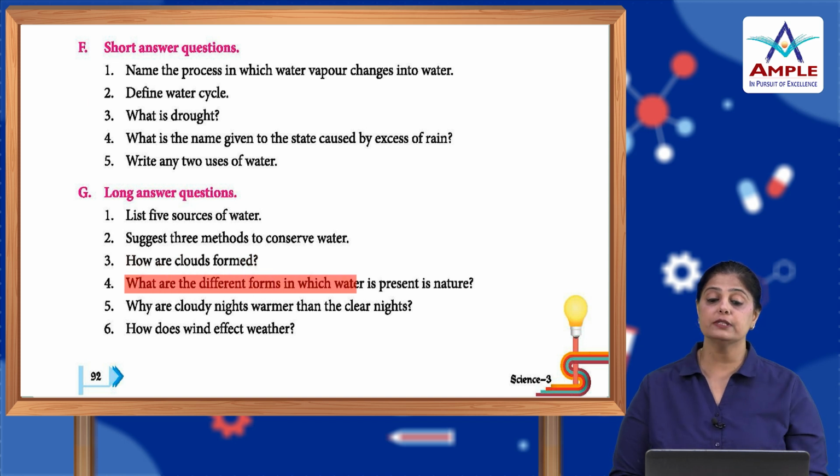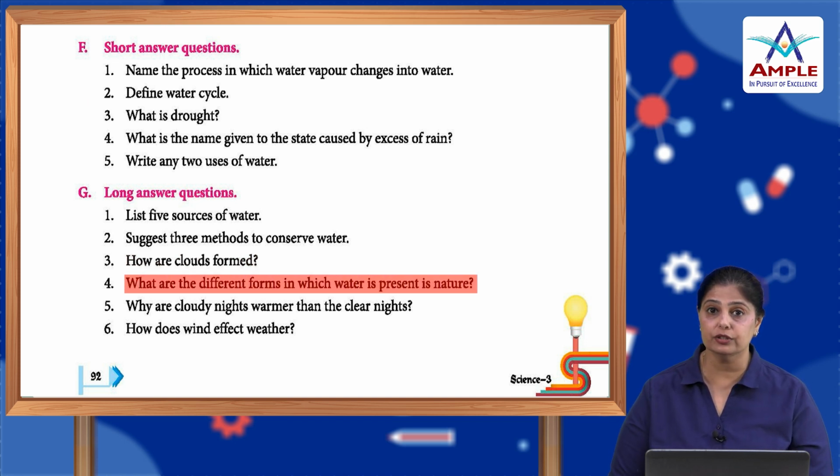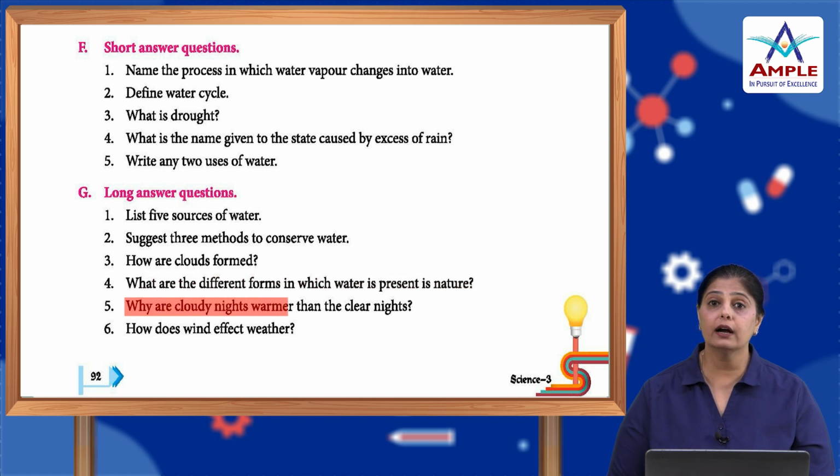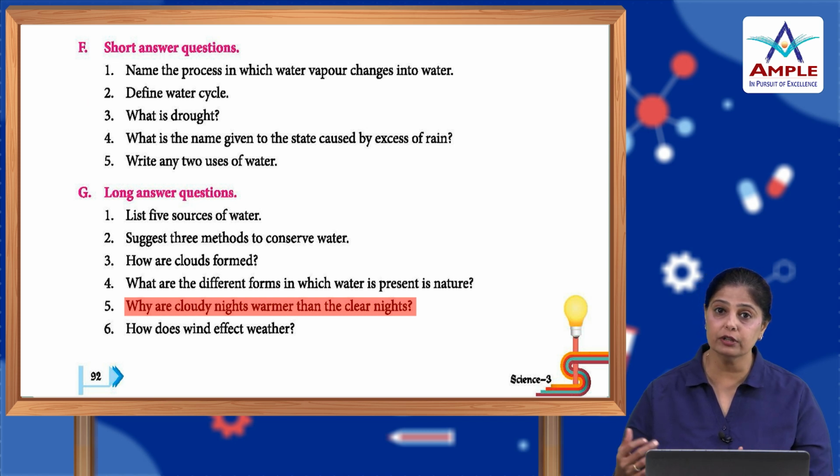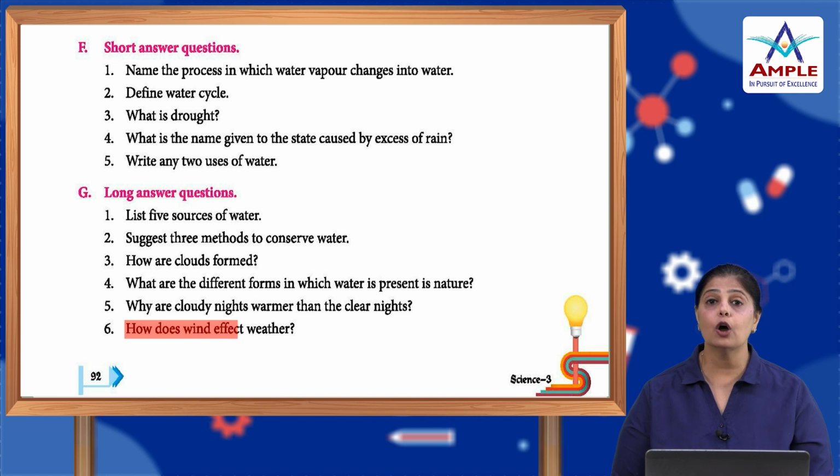What are the different forms in which water is present in nature? Okay. To tell us which are the different forms of water and how they are present in nature. Why are cloudy nights warmer than the clear nights? Because of the clouds coming in between, the heat is not able to pass into the atmosphere. How does wind affect the weather? Okay. So, write about the different types of winds which are there and how they affect the weather.